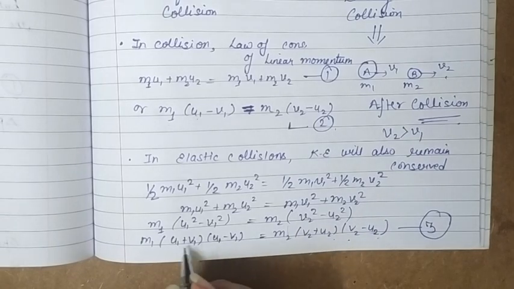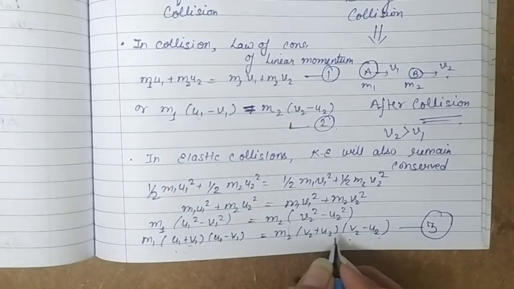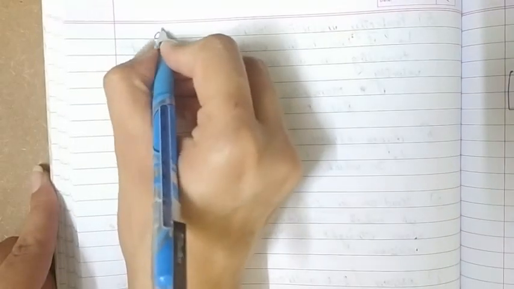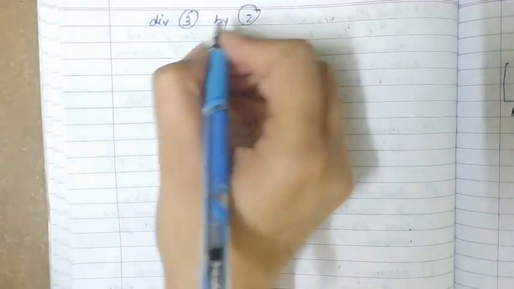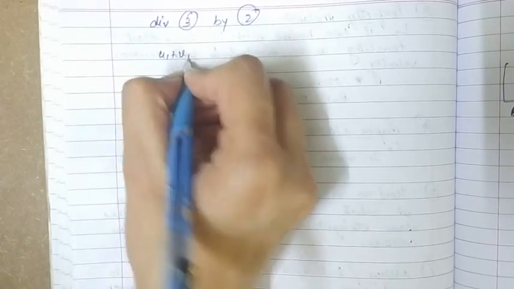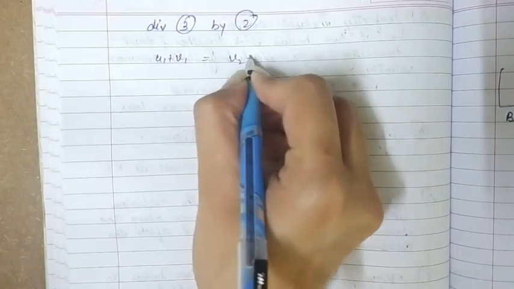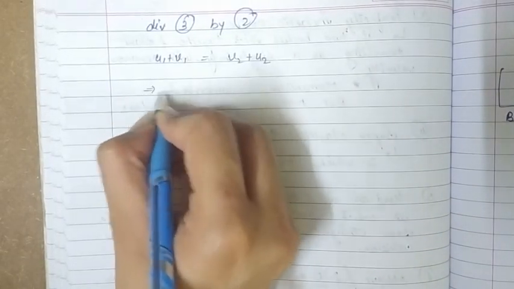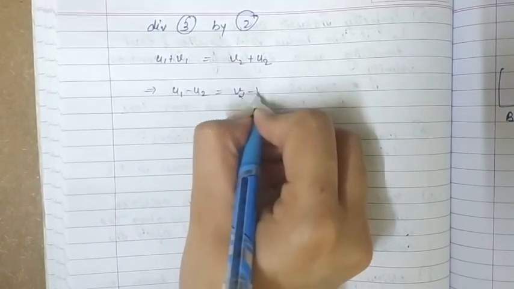So we get u1 plus v1 is equal to v2 plus u2, which implies u1 minus u2 is equal to v2 minus v1.